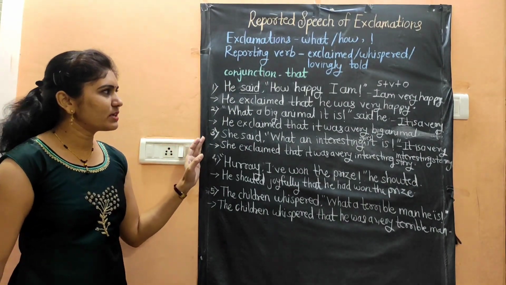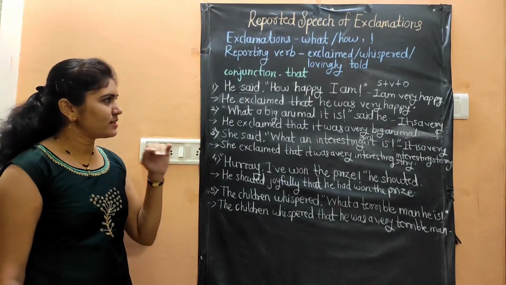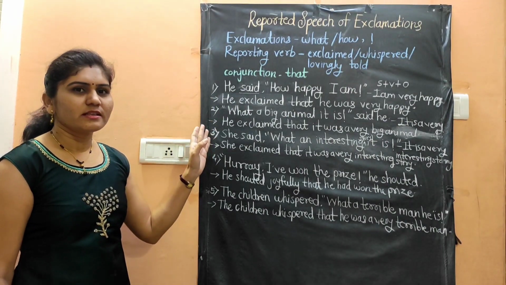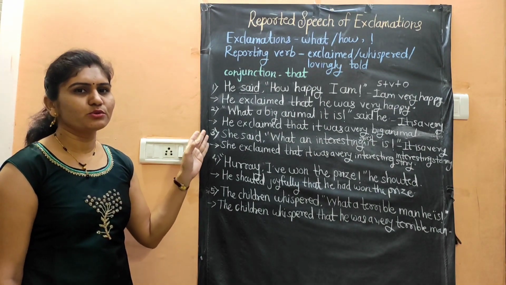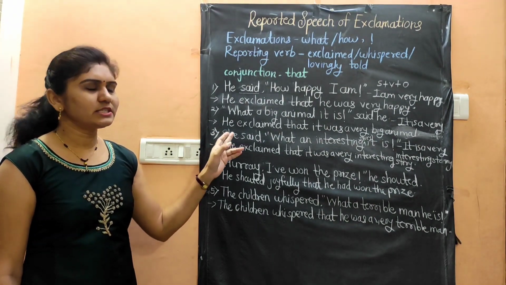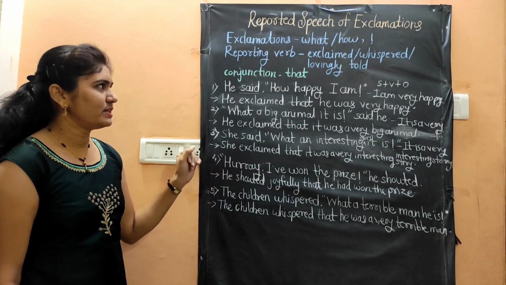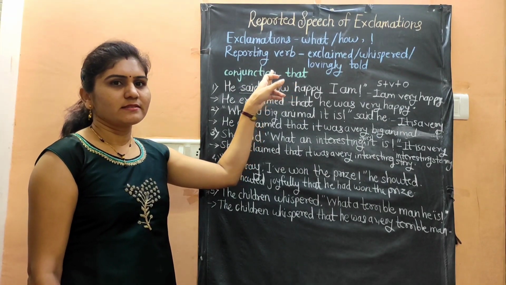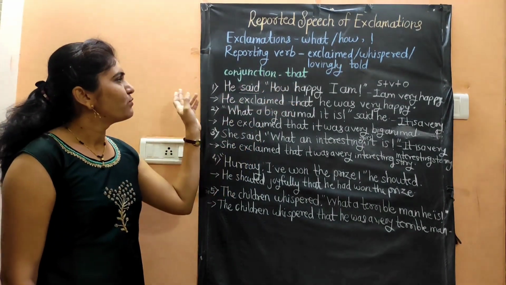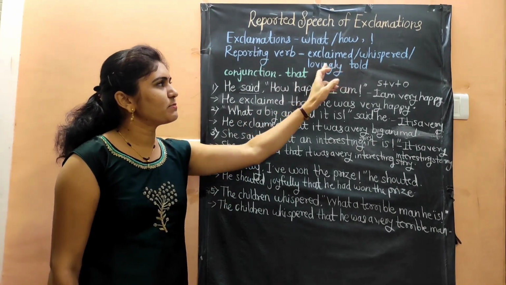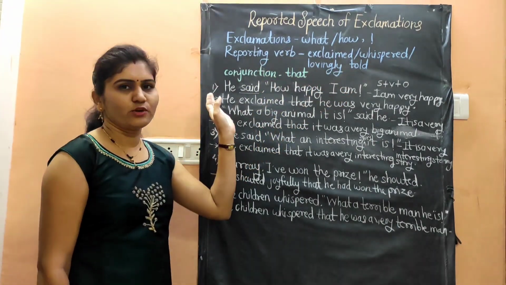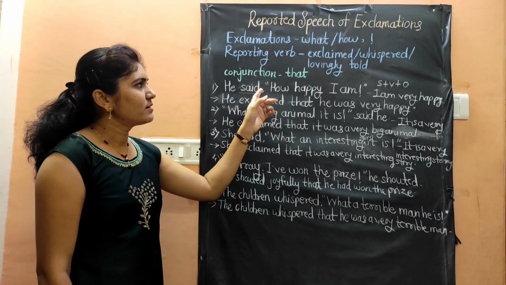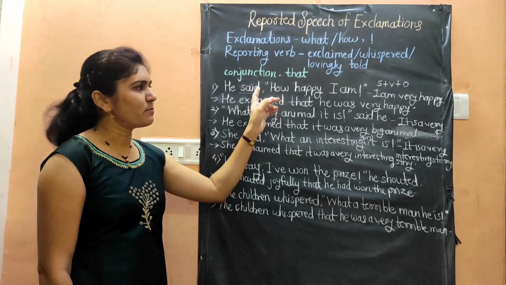So here I have given different types of sentences. The sentences of how, what, and we have seen what changes we have to do while converting it into indirect speech. Once again I revise it. While converting exclamatory sentences into indirect speech, we will use the reporting verb exclaimed, whispered or lovingly told instead of said or said to. Then we will use the conjunction that, and we have to remove the comma and inverted commas.